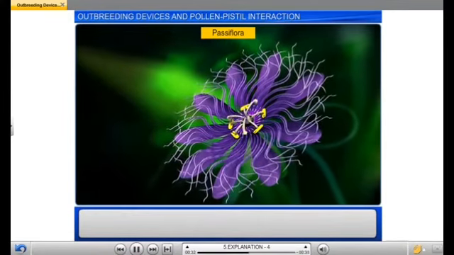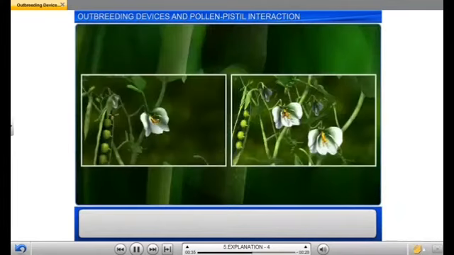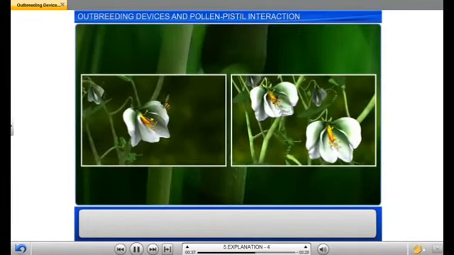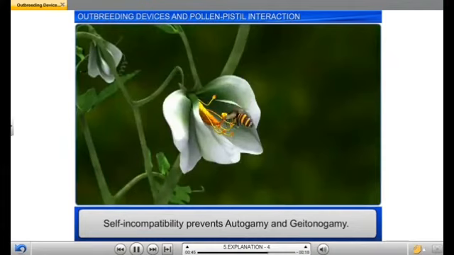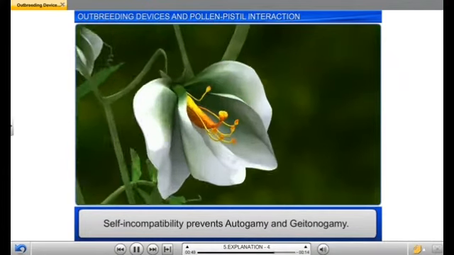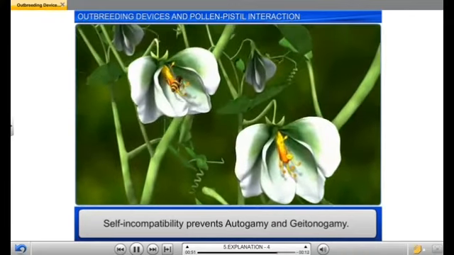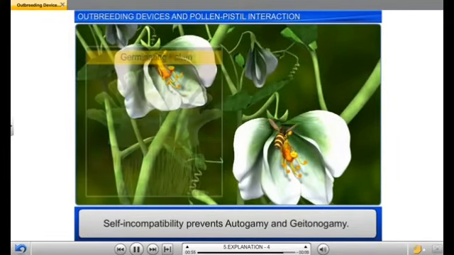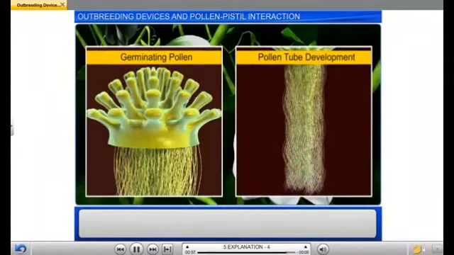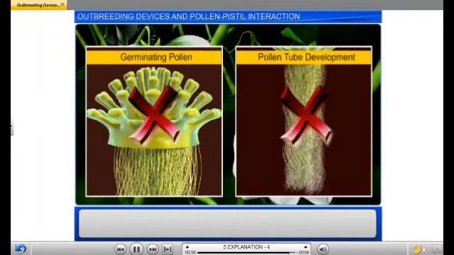Here we can observe in the case of the passion flower how the prevention of self-pollination has taken place, encouraging cross-pollination. Self-incompatibility also prevents autogamy and geitonogamy. Furthermore, this condition also helps in the generation of a lot of new varieties of plants.